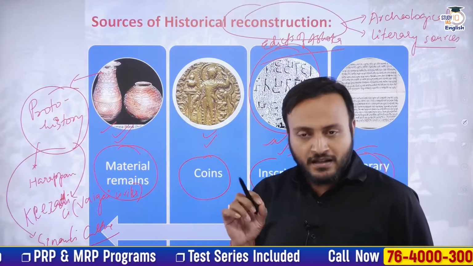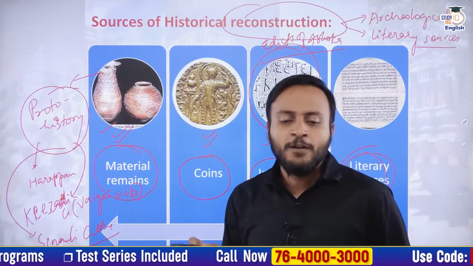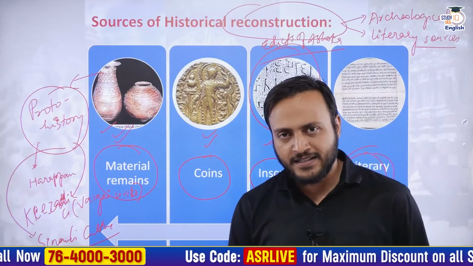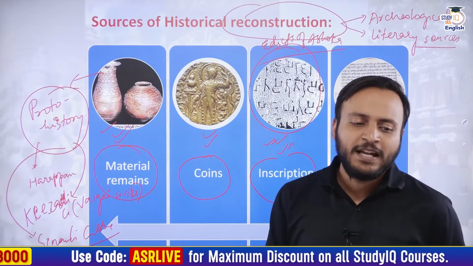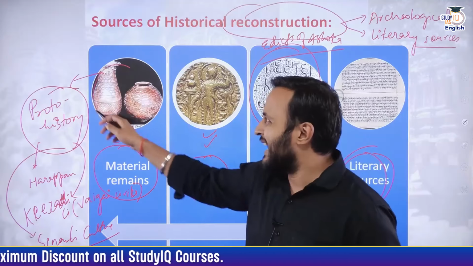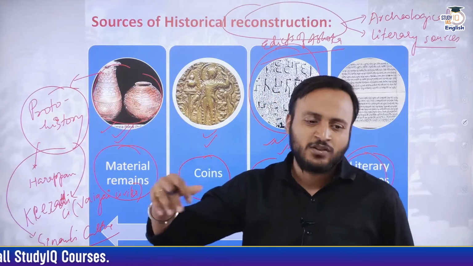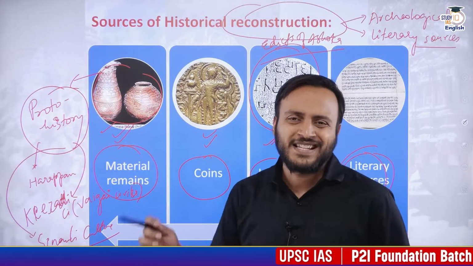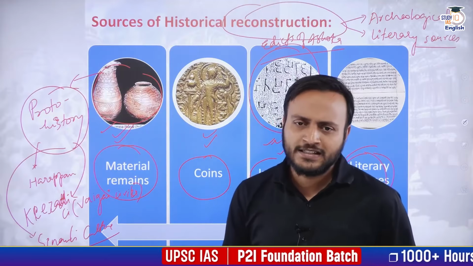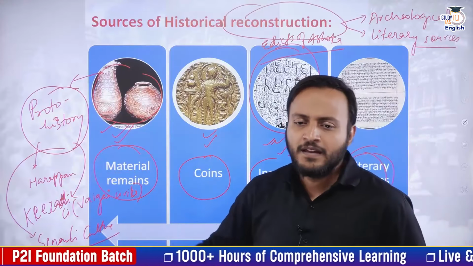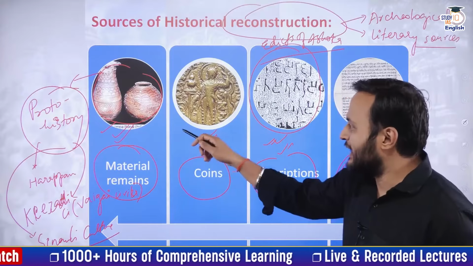We have the written epigraphs also, but we don't know the meaning of that written evidence. So that is why the complete history can be understood with the help of the designs or patterns or the material that is used to construct pottery, utensils, products or anything else. This could be a statue, idol, anything. After that, there are coins.